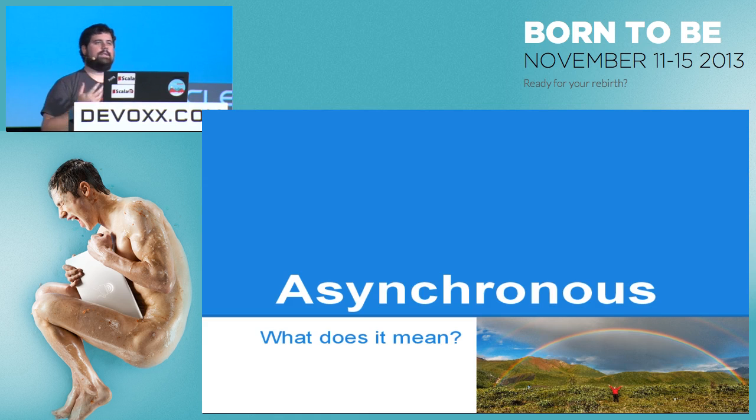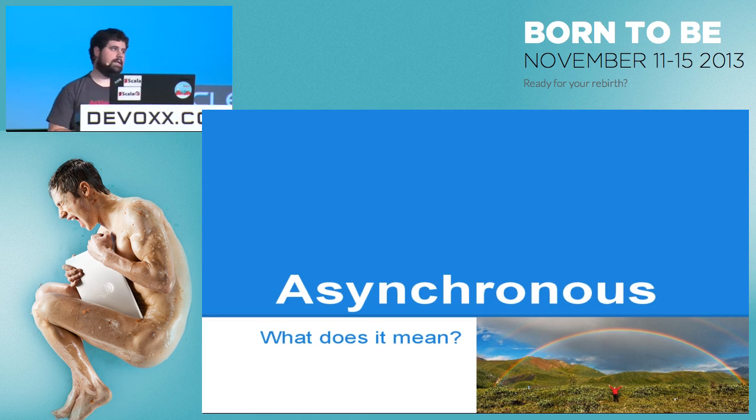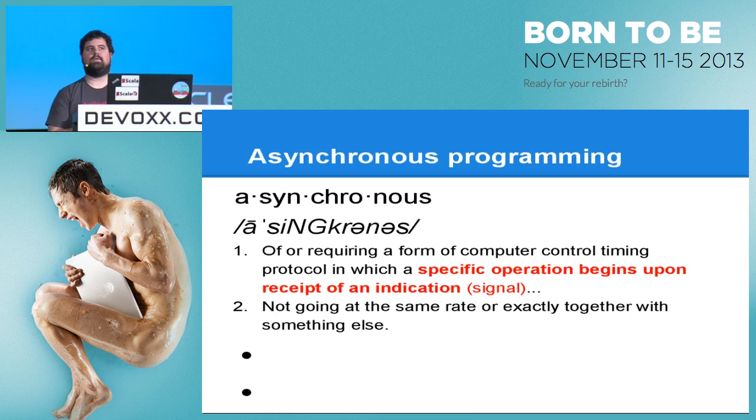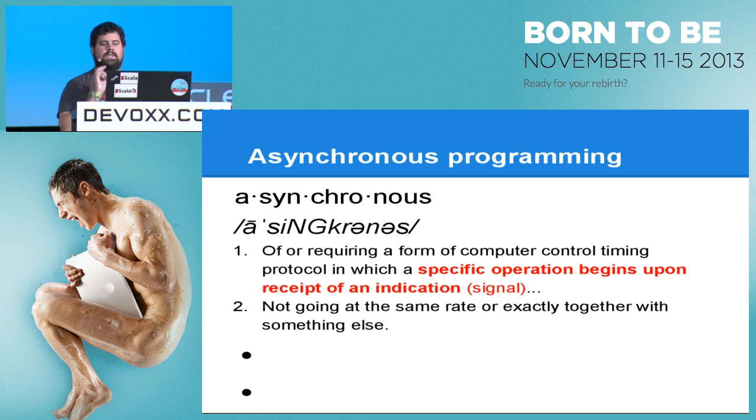So, what does it mean? Asynchronous. This is a fun term. I would bet that if we use the actual definition of asynchronous, everybody here programs asynchronously. Asynchronous programming, according to Wikipedia, means that a specific operation begins after the receipt of a signal. All right? How many people have used sockets? Okay, awesome. If you use anything on top of sockets, you're programming asynchronously because you get a request from somebody and you perform something when it's done. That's all asynchronous means. That's it.